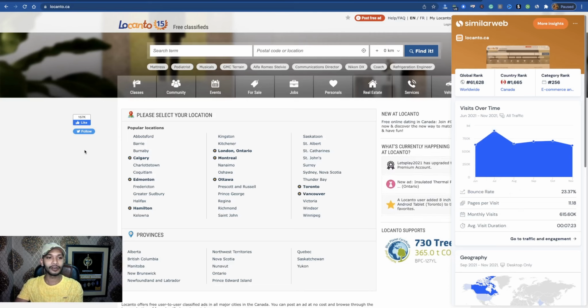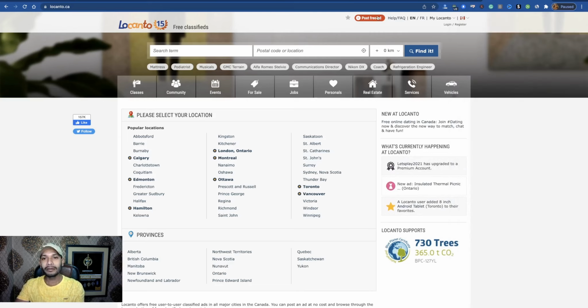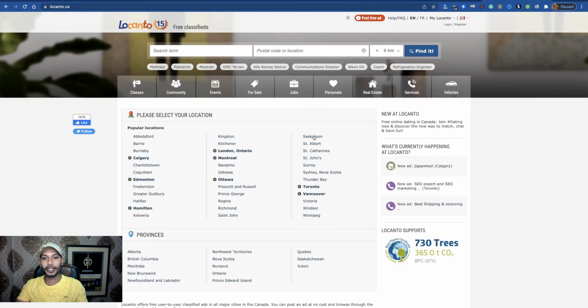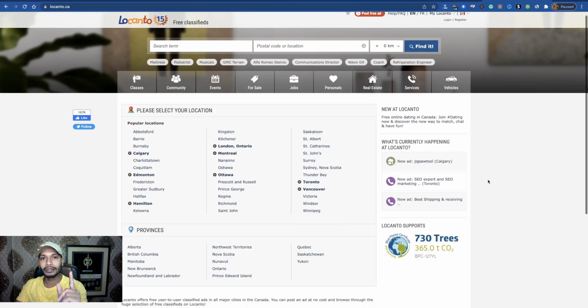Now you can post free ads here. Just simply log in or register your account here, then go to the job section, and as with Craigslist, you have to set your title, then the description like this, and the location, and simply publish your ad.